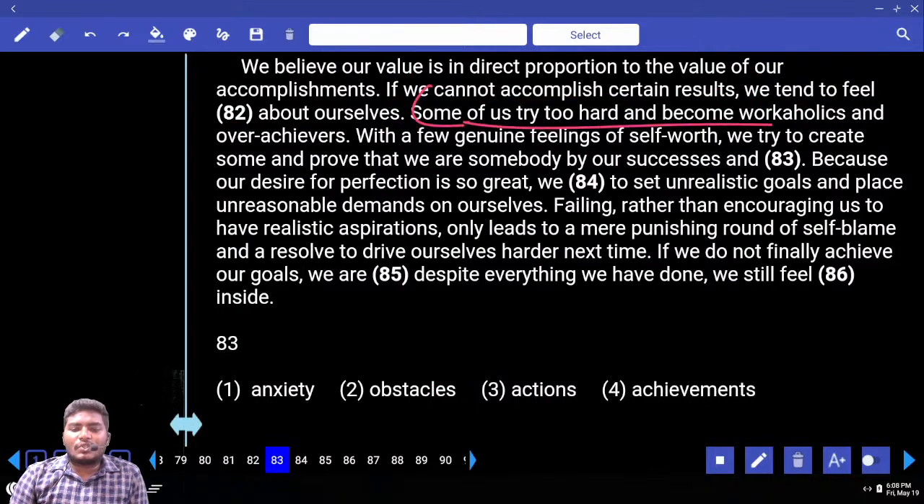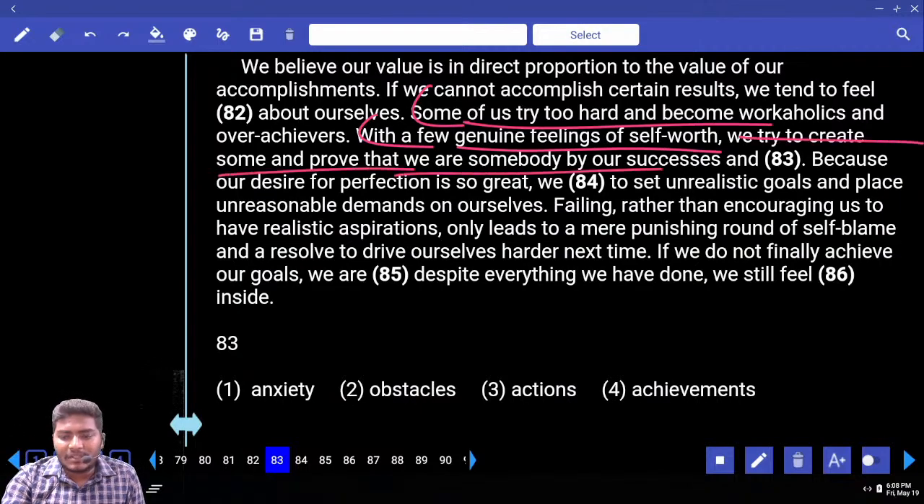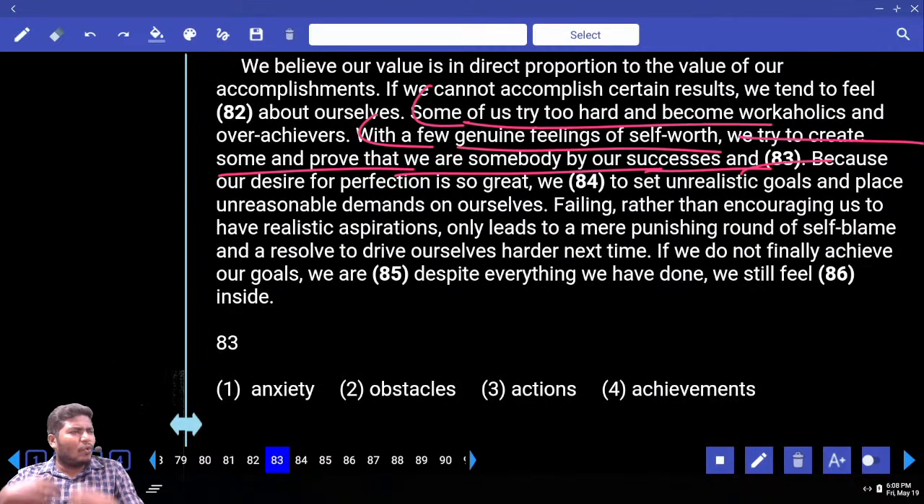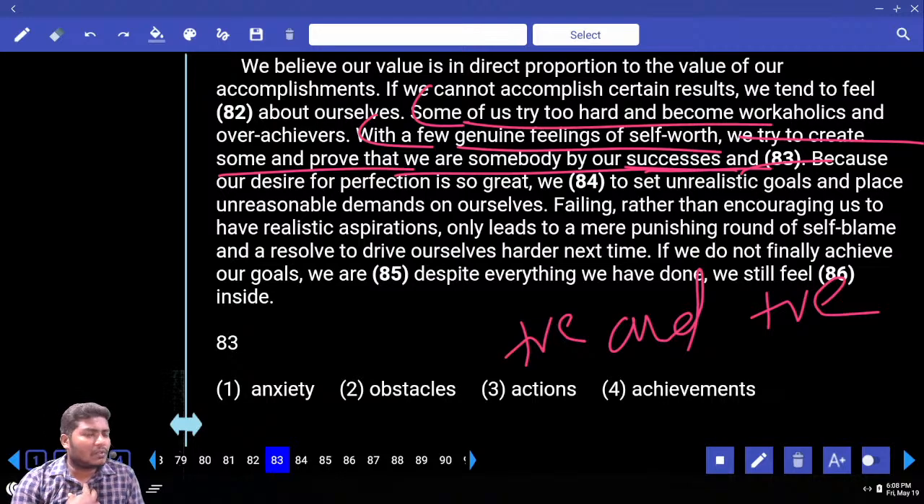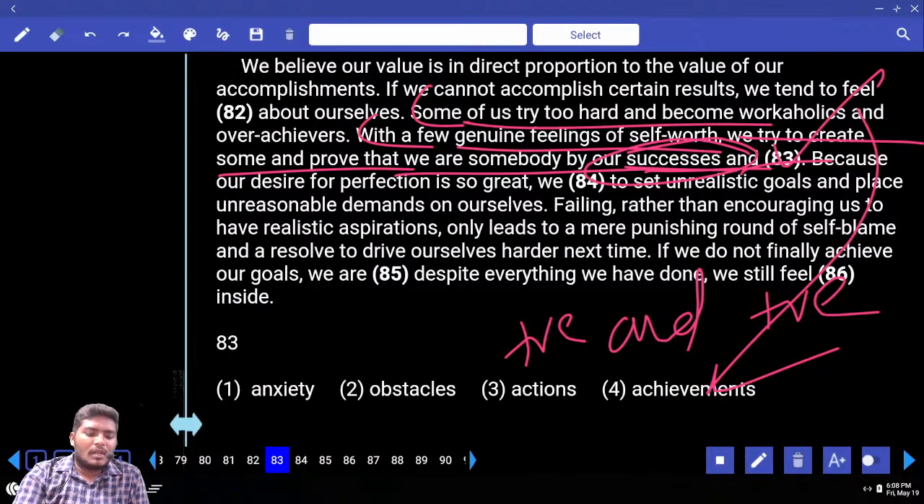Some of us try too hard to become workaholics and achievers. With a few genuine feelings of self-worth, we try to create some and prove that we are somebody by our success and dash. By hook or by crook, we try to do something. By our successes and dash. Same meaning must be used. And is given before and one positive word is there, after and another positive word. We prove ourselves to the society by our success and also by our achievement. Next, move to 84.